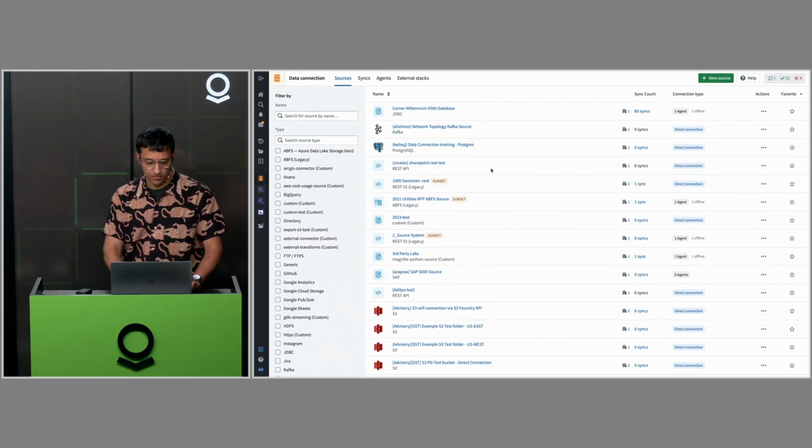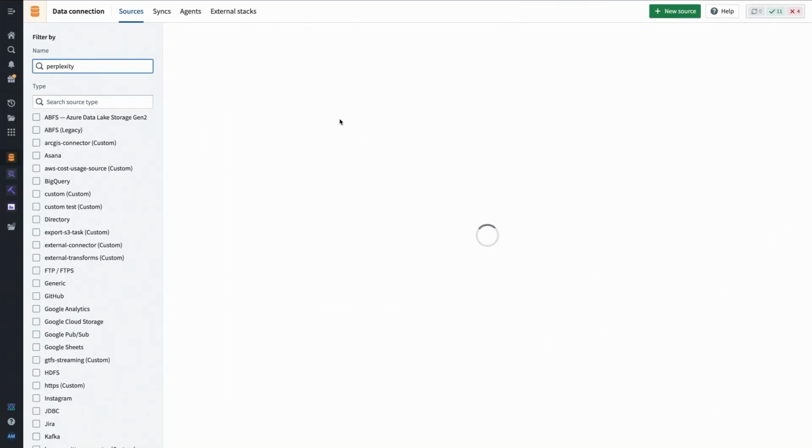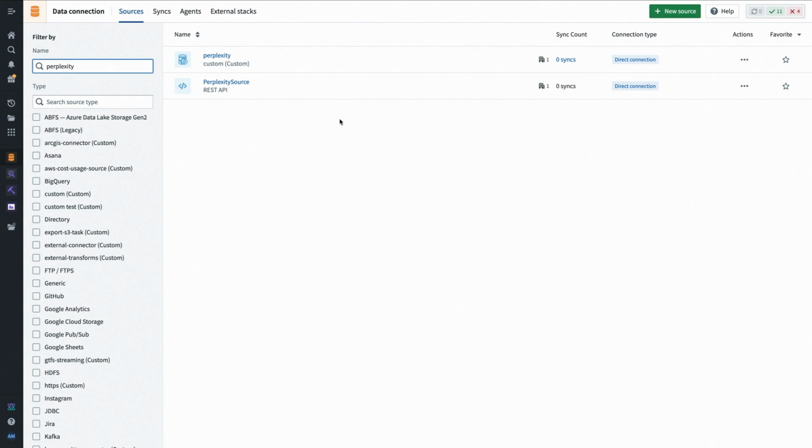So we'll start by, and I already pre-made this connection, we need to connect to Perplexity. How do we do that? We'll do it through the same system that we use for connecting to data sources. And so here I have a Perplexity source. This is a REST API source.